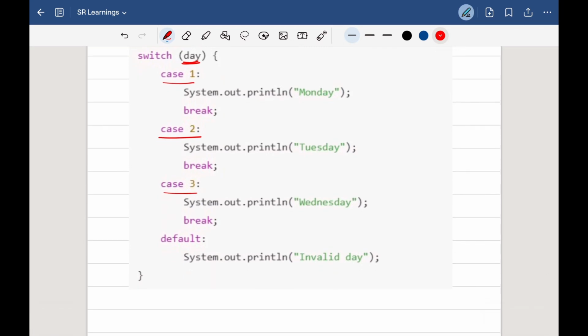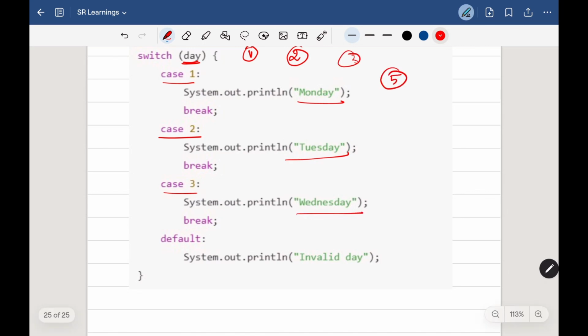If I pass day as 1, it will print Monday. If I pass day as 2, it will print Tuesday. If I pass 3, it will print Wednesday. If I pass 5, there are no cases defined with 5, right? So it will simply print invalid day. So this is how the switch statement will work.